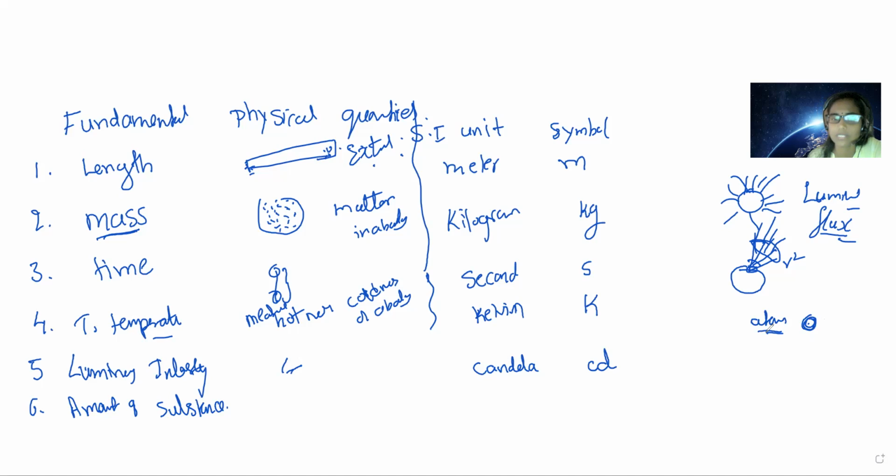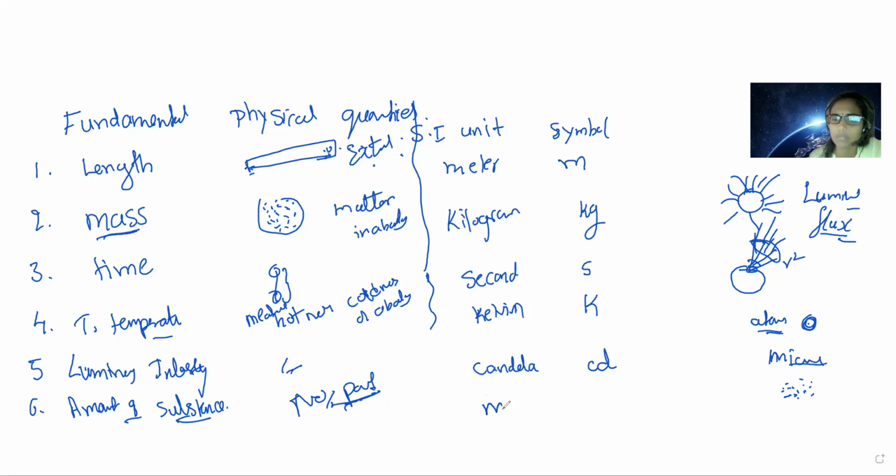Very small substances in chemistry, like HCl, we cannot put them in a weighing machine and measure. At a very small scale, we look through the microscope and count how many particles are there. That number of particles is nothing but the amount of substance. The amount of substance is nothing but the number of particles present.